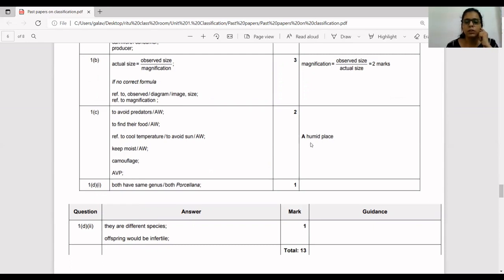Okay, or it's written here, a humid place. Okay, so if a student writes because of water or humidity, okay, so because the place is humid, that's why they are living there. So this point is also accepted. A means accept. So this point will also be accepted by the examiner. Actually, the C part of the question is from a different chapter, not from unit 1 classification.